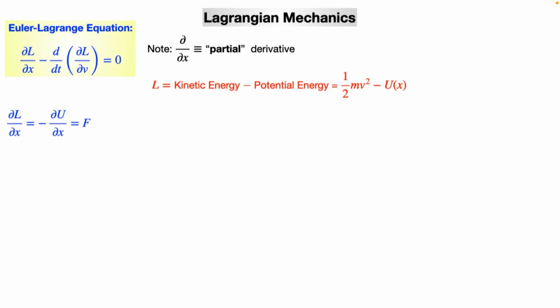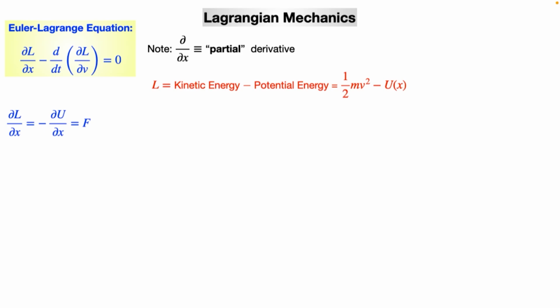So, again, the Lagrangian is basically kinetic energy minus potential energy, right? I can write it as half m v squared minus U(x). For simplicity, I can assume that U(x) doesn't depend on time. And if I take this derivative, I get minus del U del x, which is basically the force that we know from high school, right?